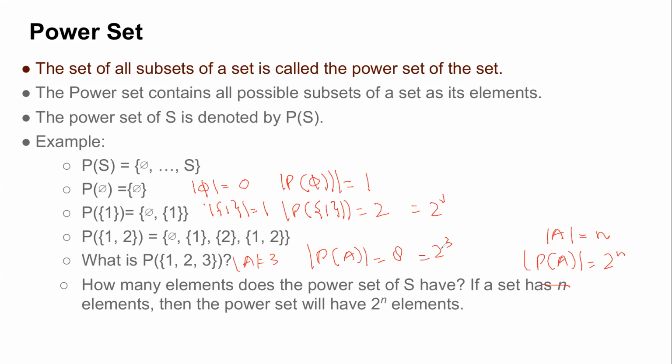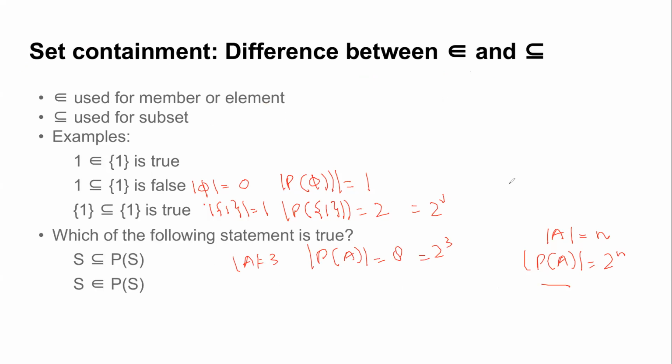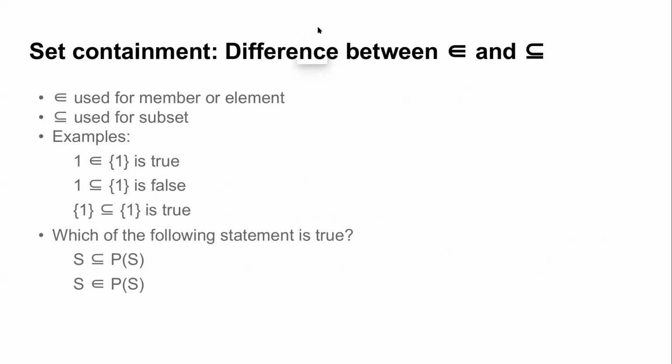Okay, excellent. Now I come to a very powerful notion in set theory, which often is a point of confusion. I guess yesterday some people had also asked about it, so let us just clarify it.